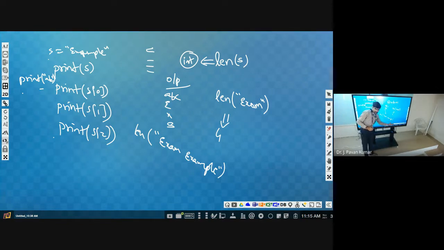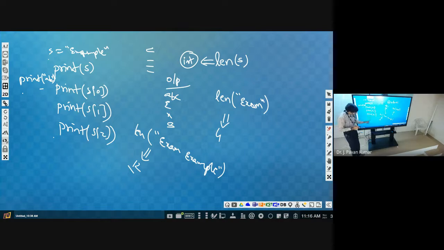Example is 7, next exam is 4, total 11, but space will also be counted, so total 12 will be written. Okay, space will also be stored as part of the string. Keep that in mind. So the length function is used to find the length of the given string, right?